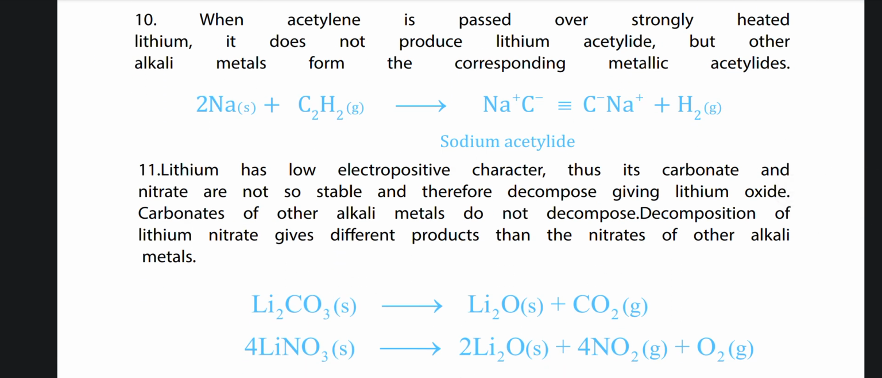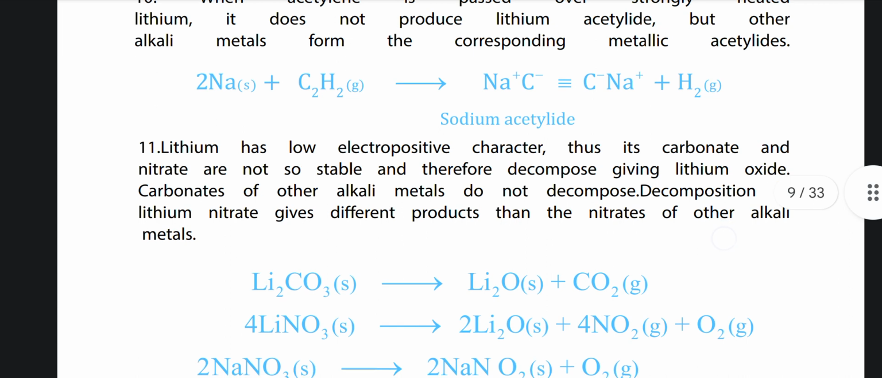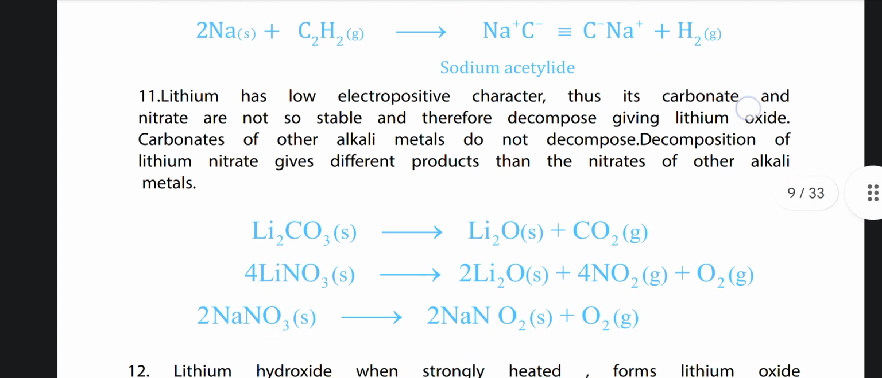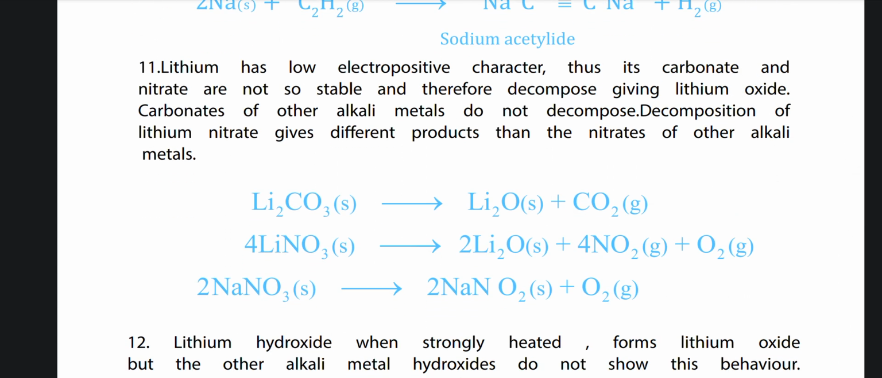Number 11, lithium has a low electropositive character, thus its carbonate and nitrate are not so stable and therefore decompose, giving lithium oxide. Carbonates of other alkali metals do not decompose. Decomposition of lithium nitrate gives different products than the nitrates of other alkali metals. Li2CO3 gives Li2O plus CO2, 4LiNO3 gives 2Li2O plus 4NO2 plus O2, 2NaNO3 gives us 2NaNO2 plus O2.